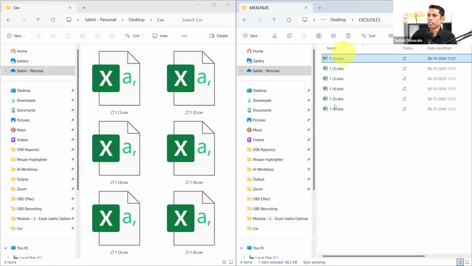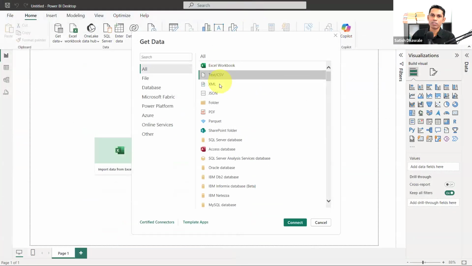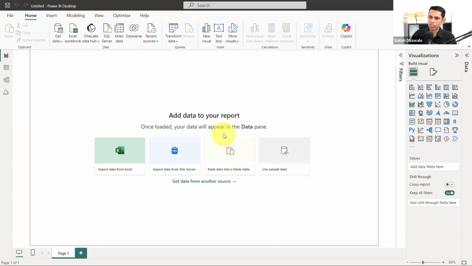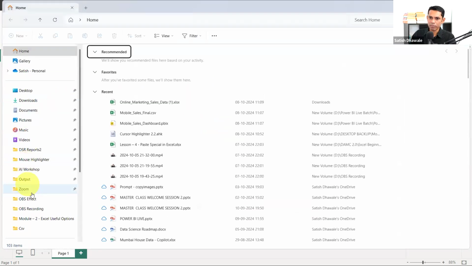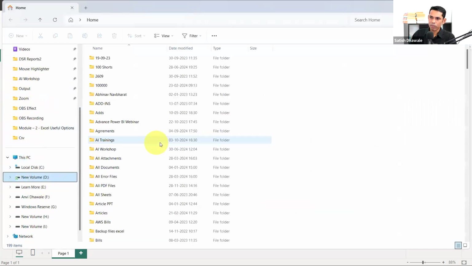Now, yes, we have just done it, because if we are facing several CSV files in one folder, how can we pull that? I told you. But in our case, there is only one CSV file and I don't need to append the data. So if there is a single CSV, you can pull that data by using this connect option. Click on connect. And let me repeat what I did. I have data in a CSV file, which I shared with you guys. Those who joined late, don't worry. I have this data inside my Power BI live batch.